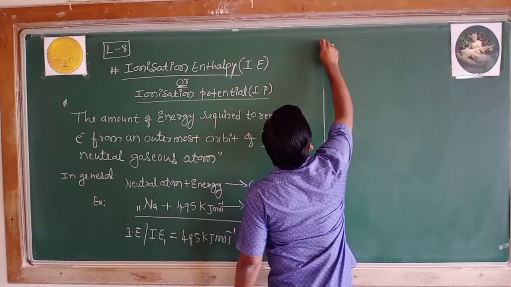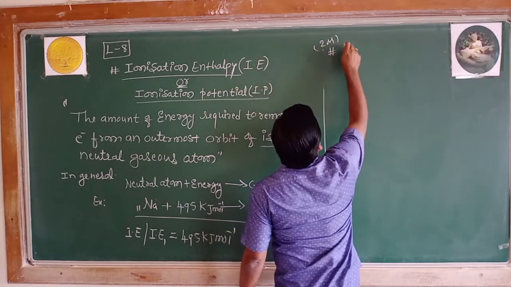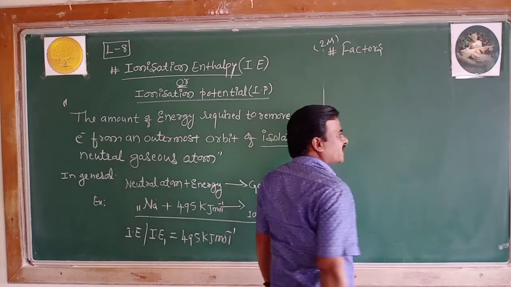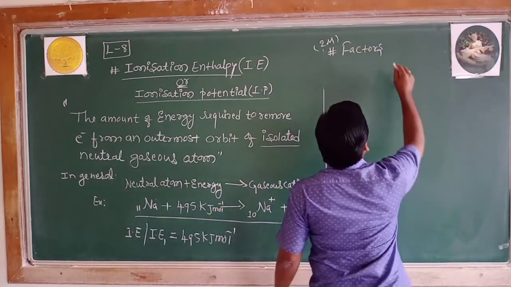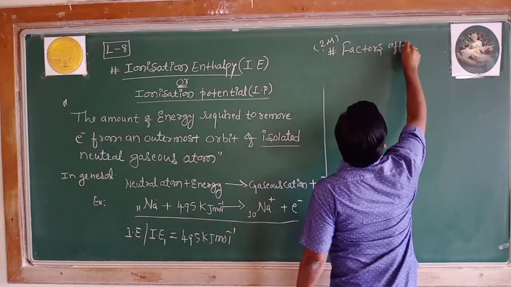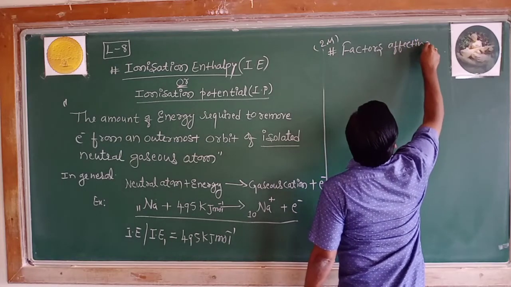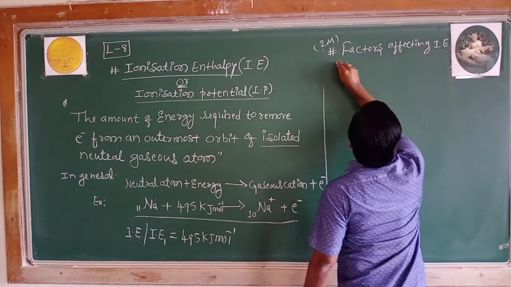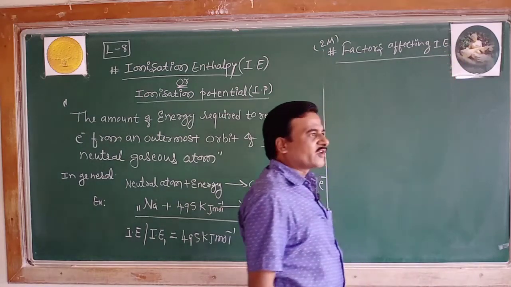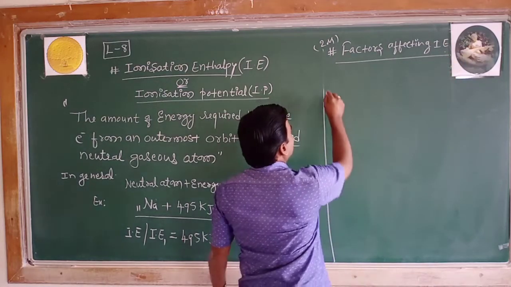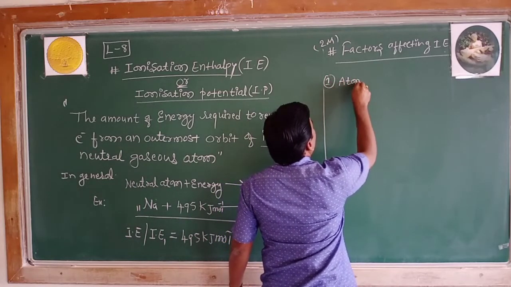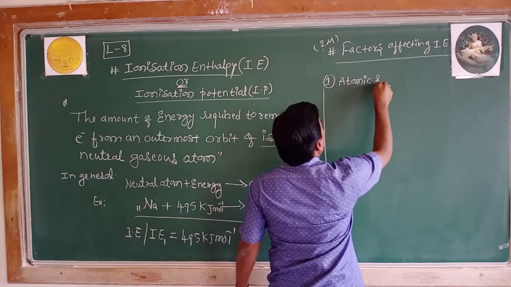Factors affecting the ionization enthalpy, 2 marks weightage. Well, students, the first factor is atomic size.